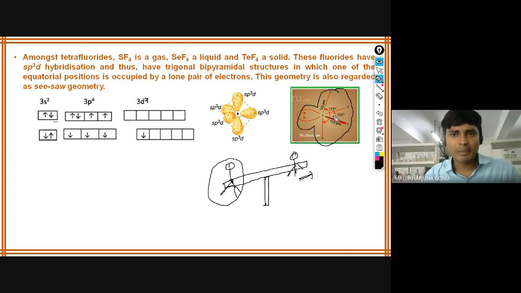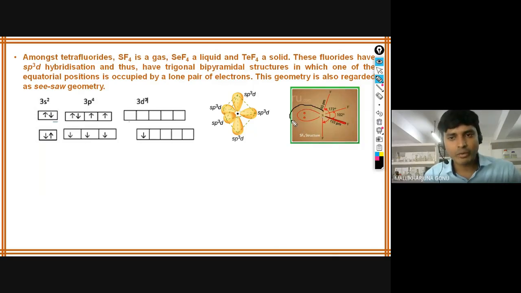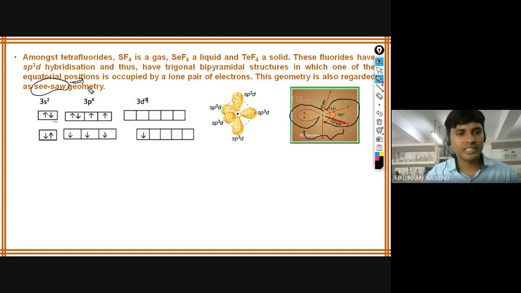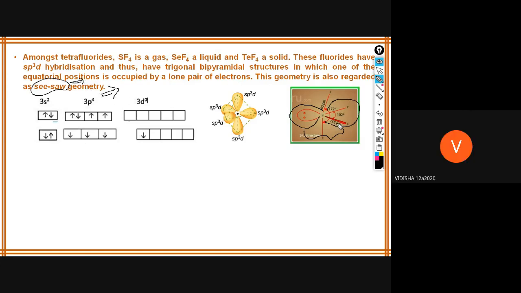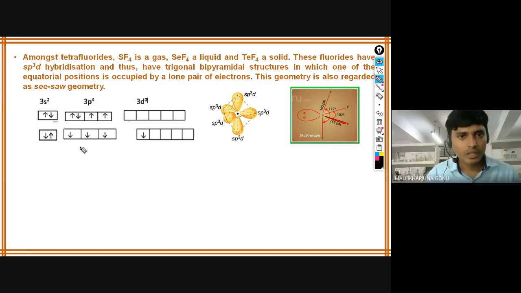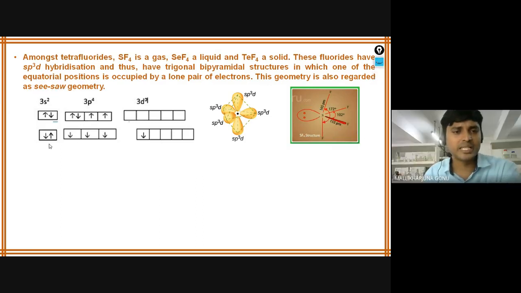You can see the shape like this: one side is the lone pair of electrons, and the two fluorines are on the other side. So the weight is not balanced on both sides, and it will swing up and down. That is why this is a different type of structure, seesaw geometry, which is very important from the examination point of view. Is it clear now, Vidisha? Yes, sir. That's how the hybridization is. You can see here, one electron gets excited and goes to the d orbital.